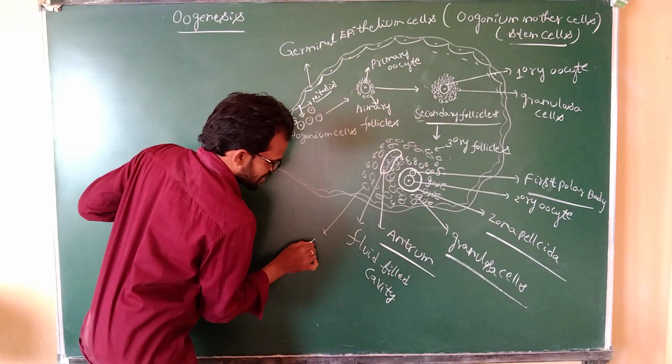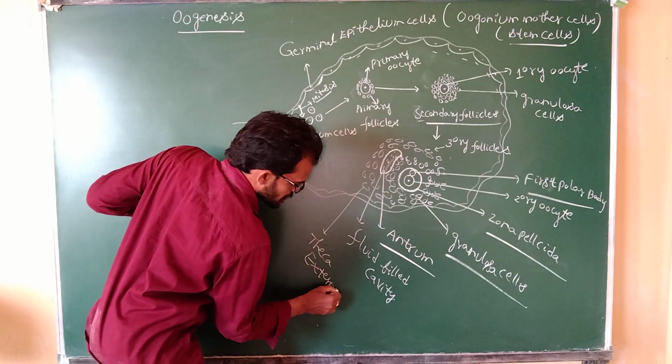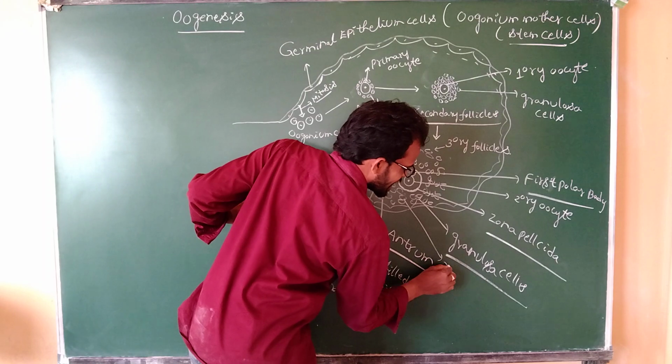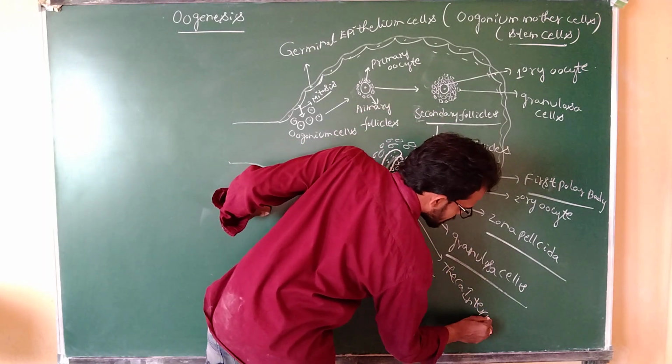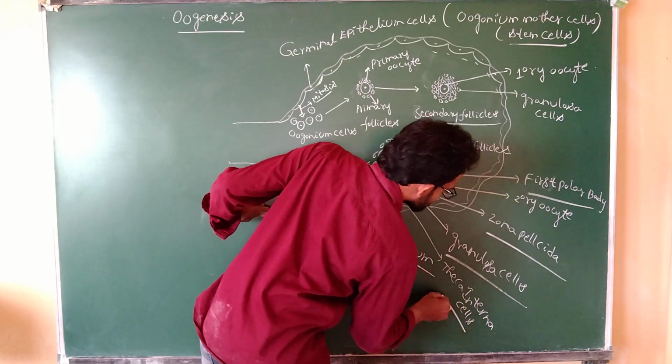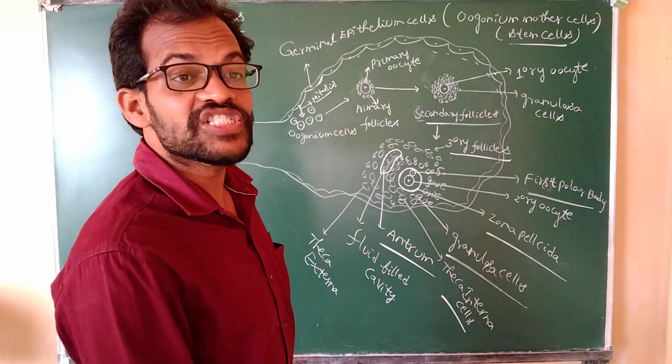These are all parts of the tertiary follicle.